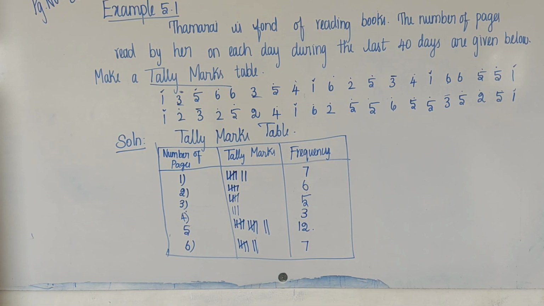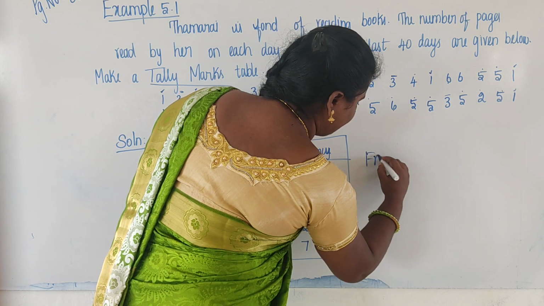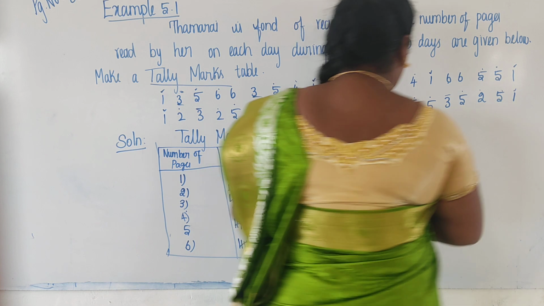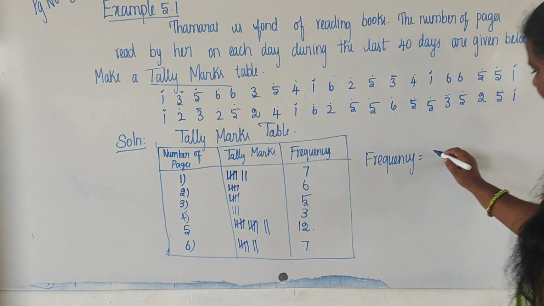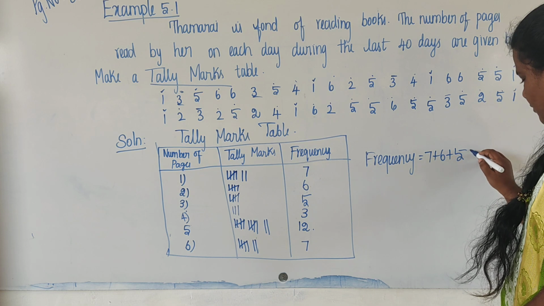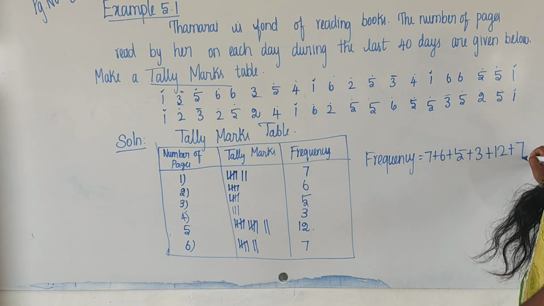So now add the frequencies. Total is 7 plus 6 plus 5 plus 3 plus 12 plus 7.